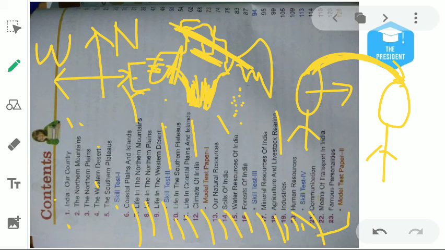Then the last chapter will be famous personalities. Personality means a person who has contributed many things to our society or the country. They are famous for that kind of work. Like I can take the example of our former president Dr. APJ Abdul Kalam.